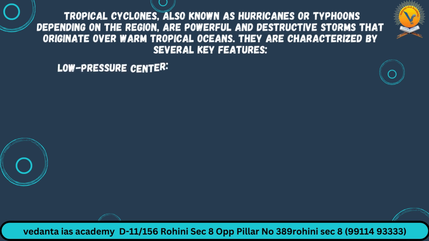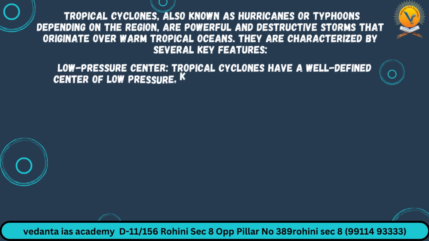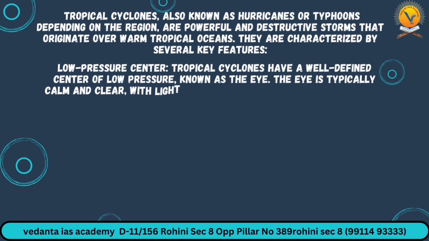Low pressure center. Tropical cyclones have a well-defined center of low pressure known as the eye. The eye is typically calm and clear, with light winds and relatively low precipitation.